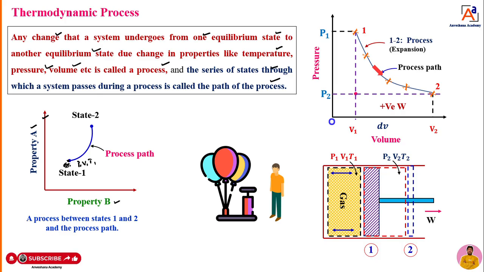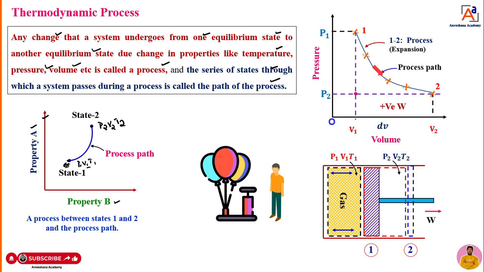Assume, dear students, that the system moves from point 1 to point 2. Then the properties of the system are going to change. That means the pressure will become P2, volume will become V2, temperature will become T2. When the system is at a particular state 1, it is constant. That means pressure is constant, volume remains constant, there is no variation in the temperature. That means it is under an equilibrium condition. What is equilibrium?